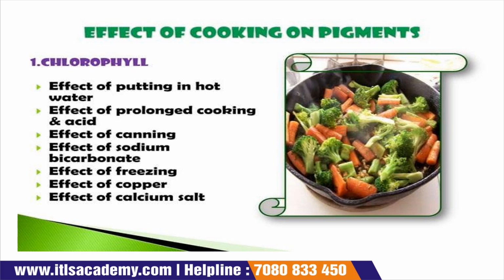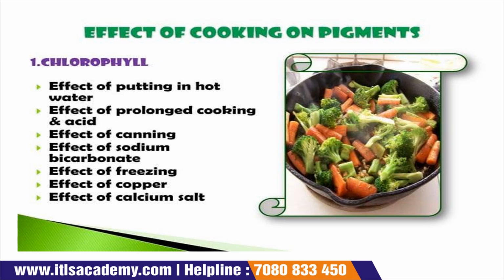When we cook the vegetable, what happens to it? First, the effect of putting it in hot water: when we put the vegetable in hot water, there is an effect on chlorophyll. Then the effect of prolonged cooking and acid: when we cook the vegetable for a prolonged time, there is an effect on chlorophyll.